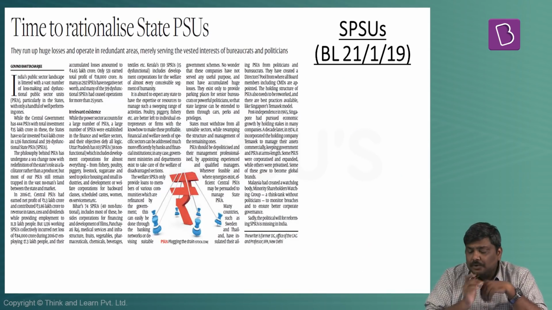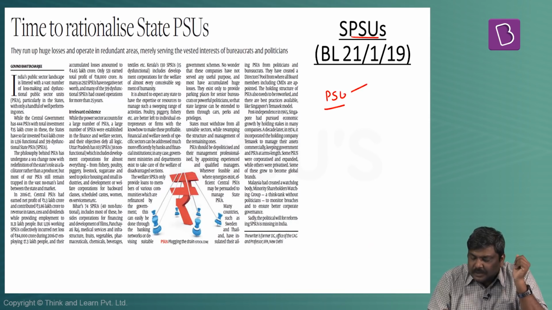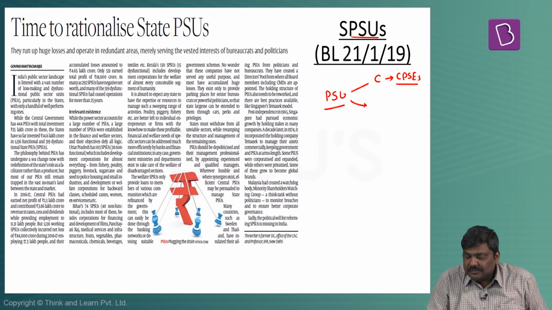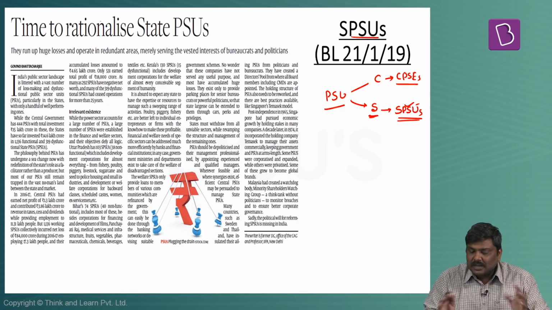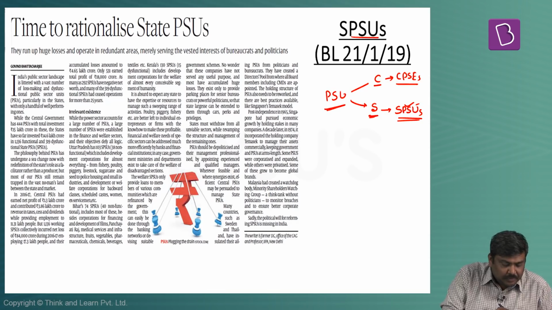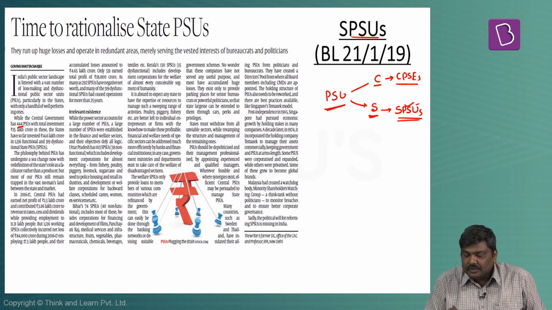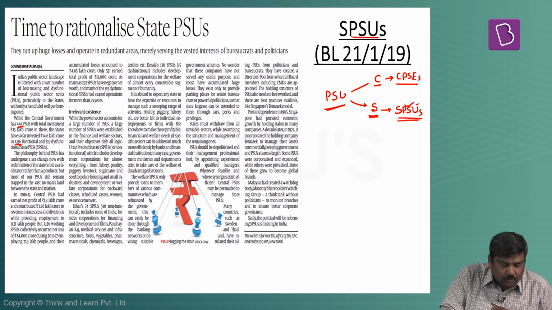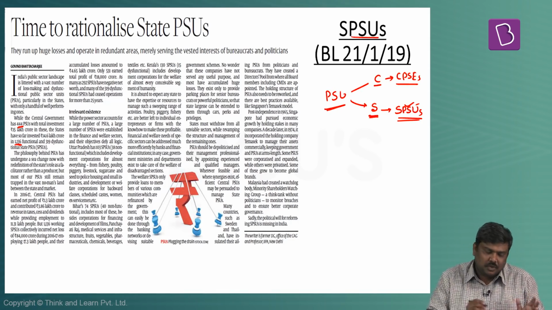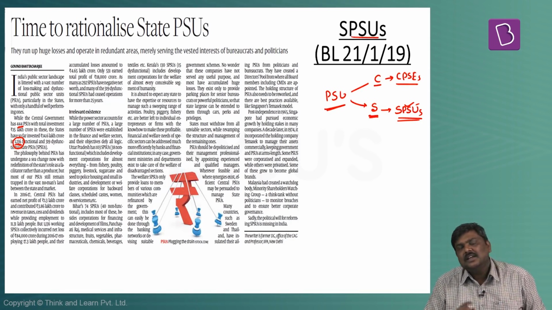The next article is related to public sector units. Please understand, within the public sector units, there will be certain PSUs which are owned by the central government, which are famously referred to as CPSEs, Central Public Sector Enterprises. In the same way, the states will also own some of these units which are referred to as SPSUs, State Public Sector Units. Now, what are the numbers related to the PSUs? The central government owns 444 PSUs, whereas the state governments own more than 1130 PSUs. To be more precise, 1136 PSUs.